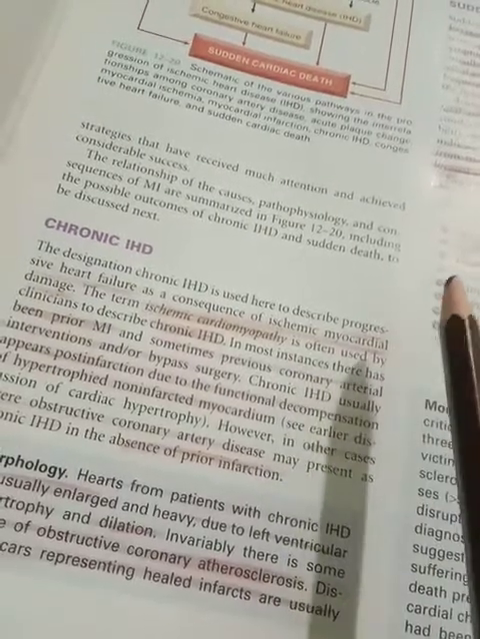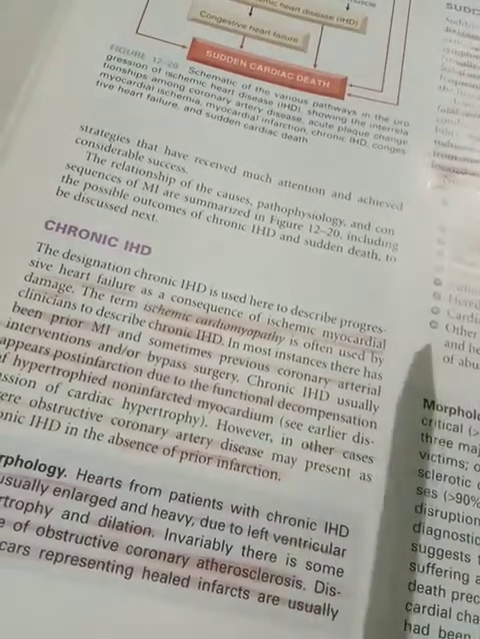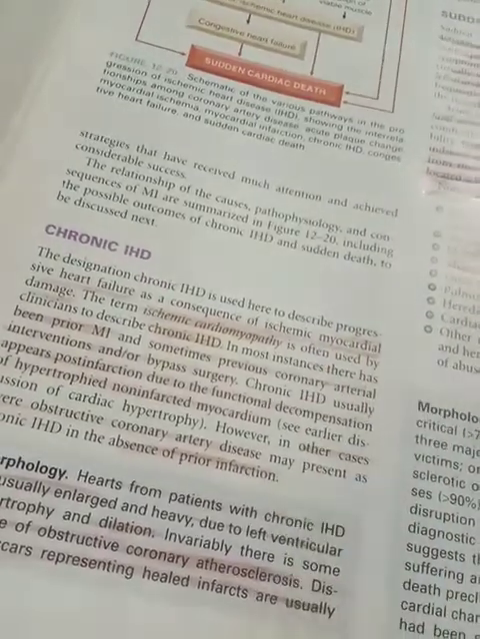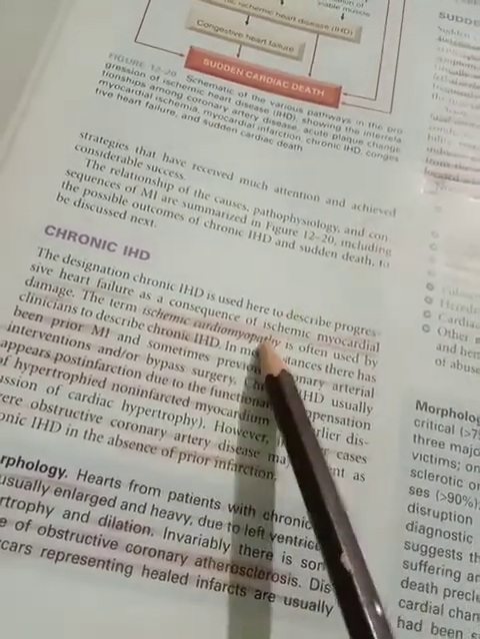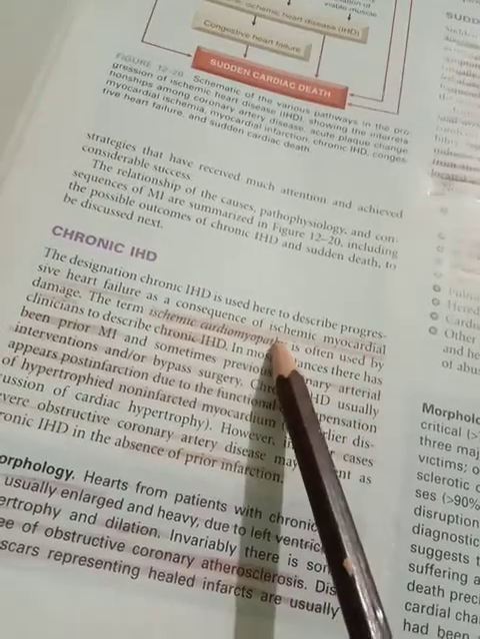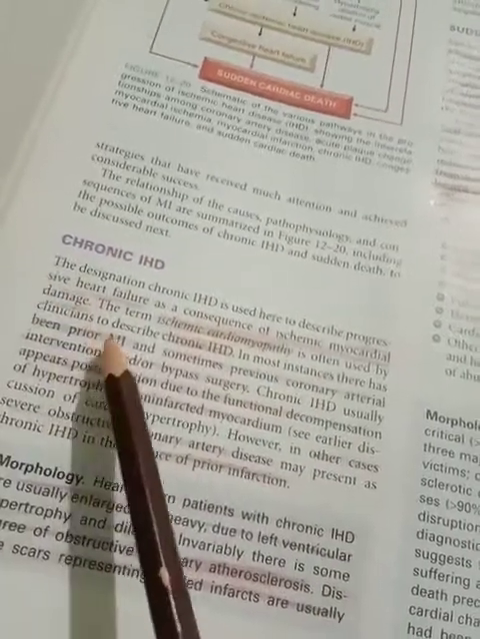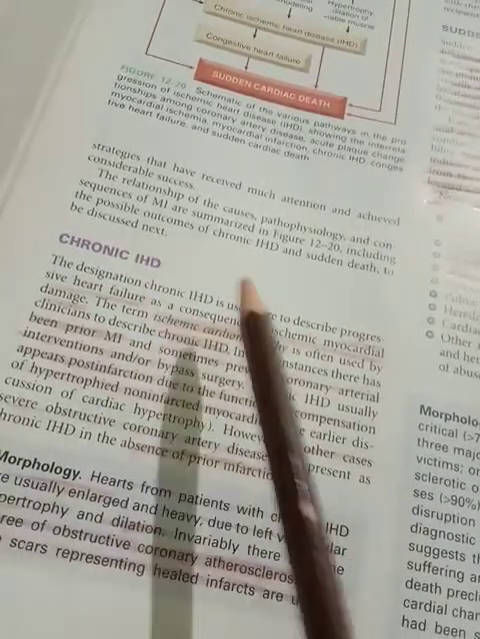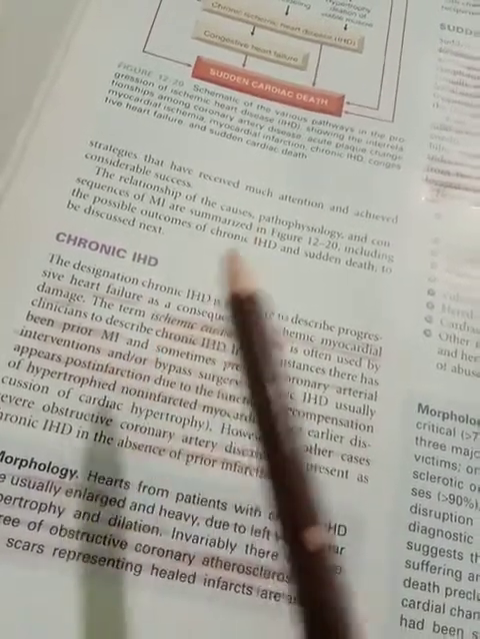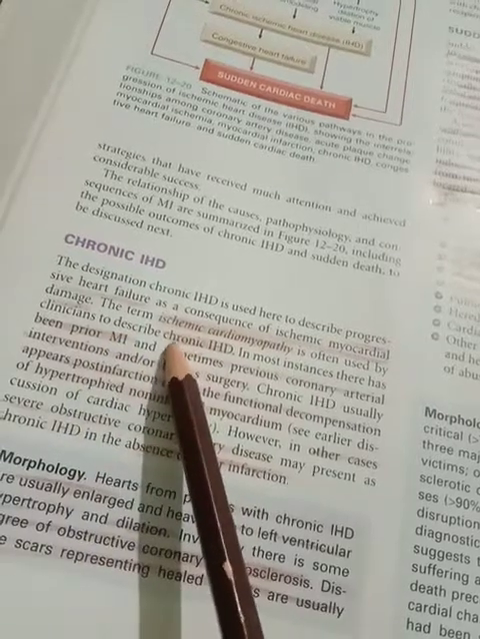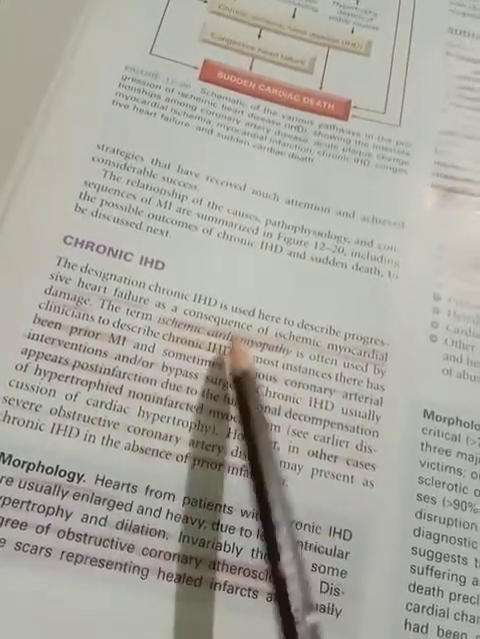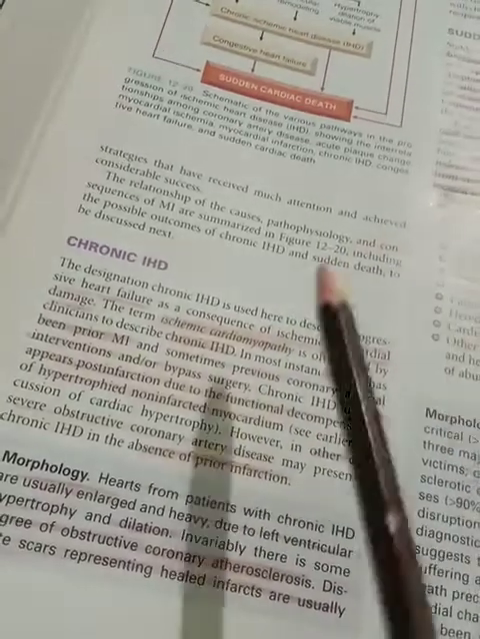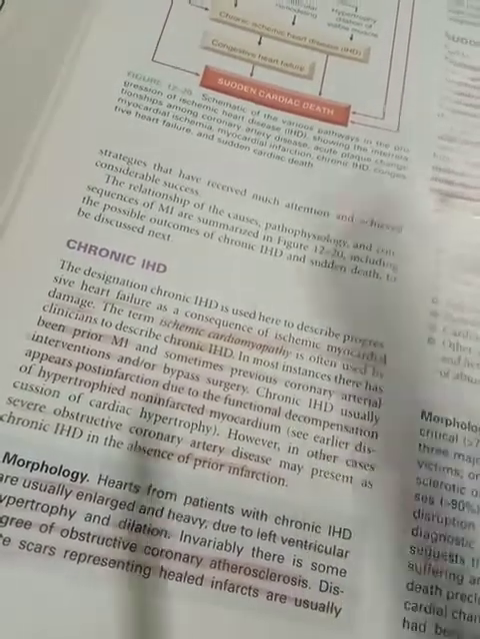From the heart's outside to inside, first the pericardium, next the middle myocardium, and the inner endocardium. The myocardium is the contractile part of the heart. So ischemic myocardium means low blood supply to the myocardial part. The term ischemic cardiomyopathy is generally used by clinicians to describe chronic ischemic heart disease. So ischemic heart disease means low blood supply, especially to the myocardial part, leading to this disease.